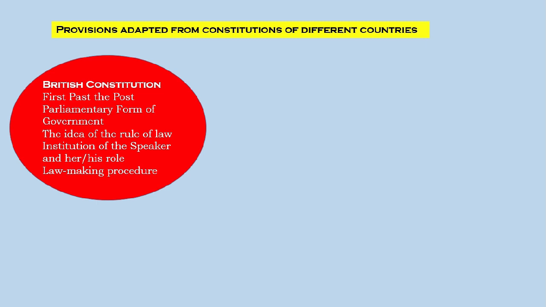Third, the idea of the rule of law, the institution of the speaker and his or her role in the law making procedure.